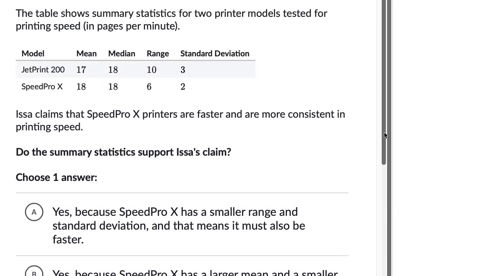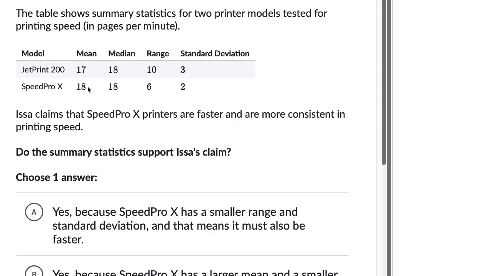Okay, so let's look at these measures of central tendency. When people tend to say faster, well, faster could be median or mean, but let's see. When we look at this right over here, speed, this is the number of pages per minute. So the more pages per minute, the faster you are. So Speed Pro is definitely, when you look at the mean, it looks like it is faster. The median is actually the same number. But when I take both of these together, I would still give it to Speed Pro.